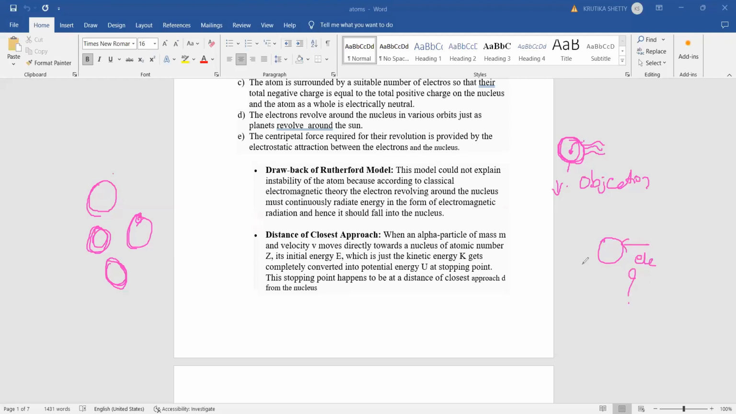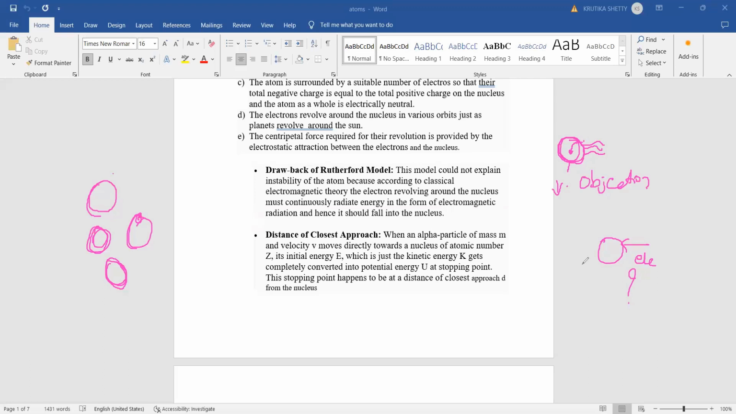Did you understand why the theory failed? So here the Rutherford model could not explain from where the electrons are getting the energy to revolve around the nucleus continuously. So this is the drawback of Rutherford's model.